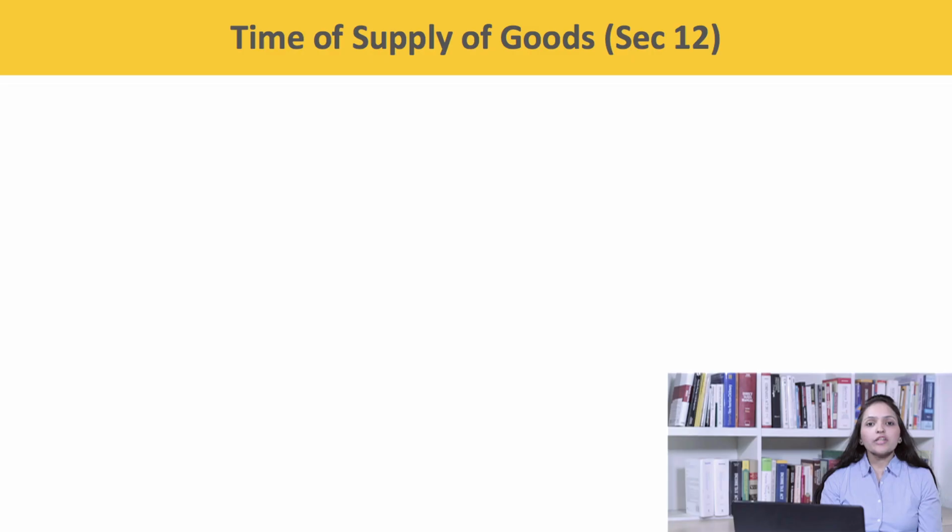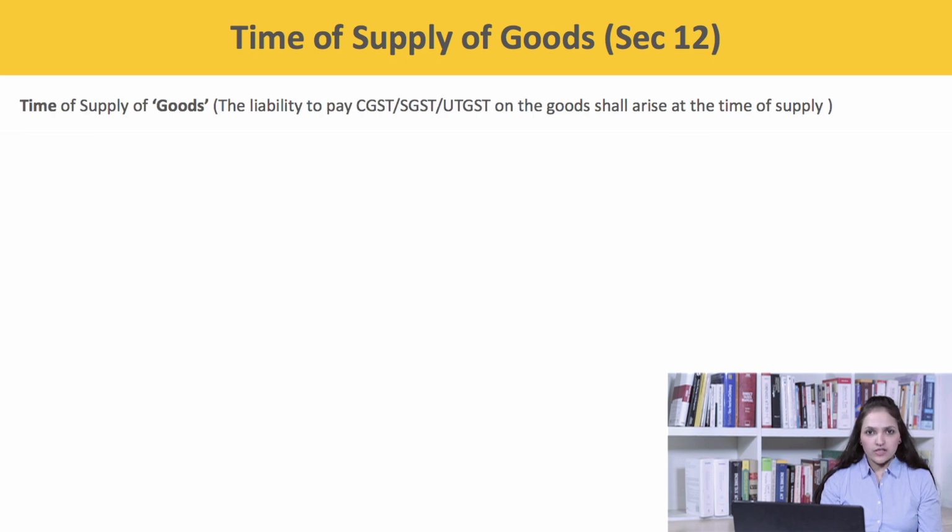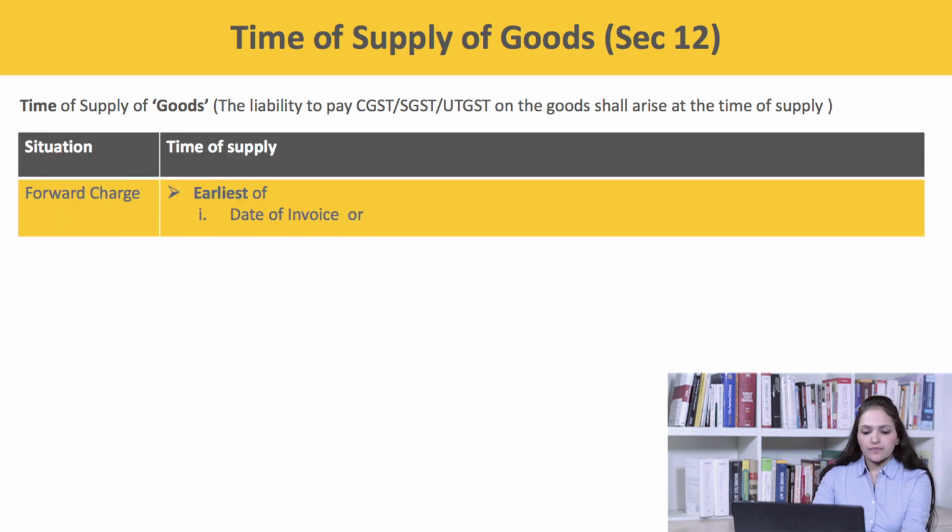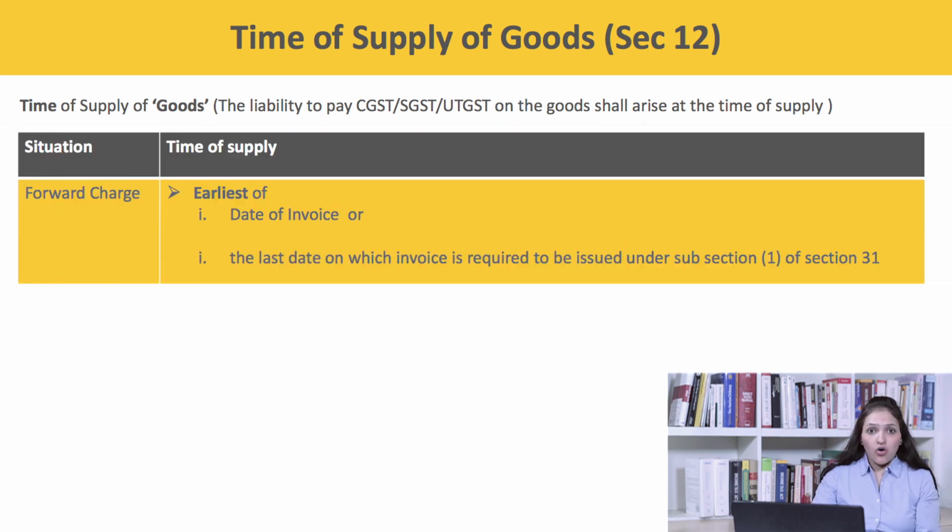In this, I would like to first discuss forward charge. What is forward charge? Forward charge means the supplier is liable to charge and pay tax to the government. According to section 12 subsection 2, time of supply of goods shall be the earliest of the date of invoice, the last date on which the invoice is required to be issued under section 31 subsection 1.